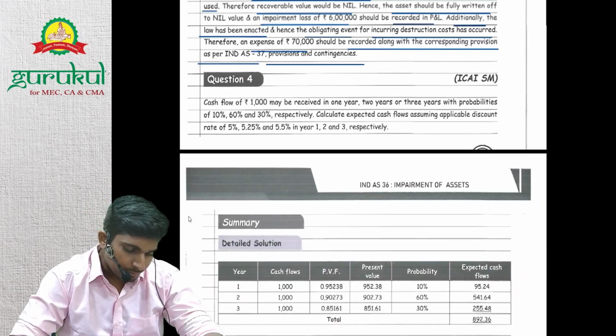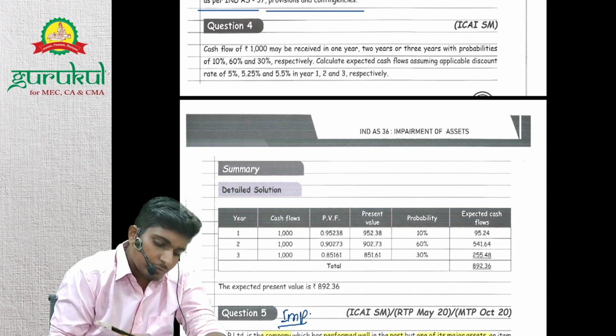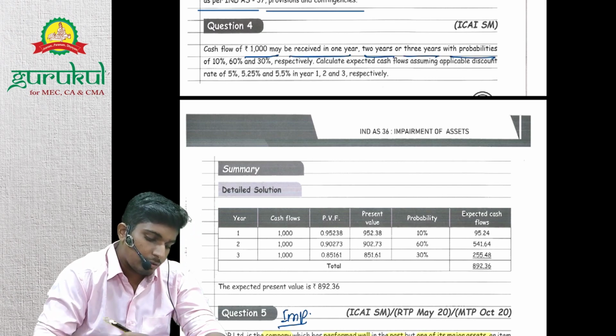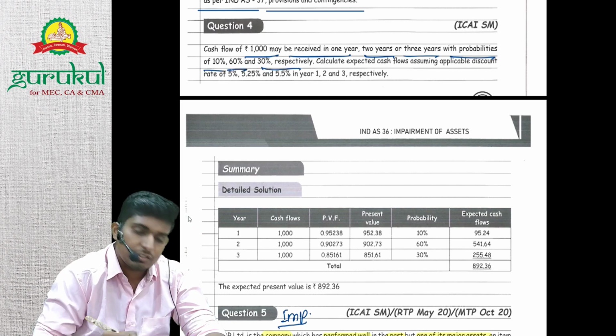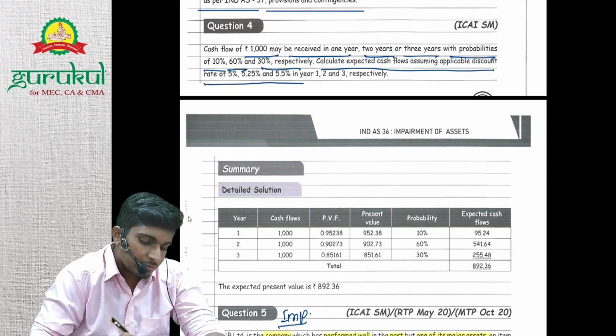Let's do one more sum. So the fourth sum also, let's complete. It's a very small sum. Cash flow 1000 may be received in 1 year, 2 years, or 3 years with the probability of 10%, 60%, 30% respectively. Calculate the expected cash flows using the applicable discount rate of 5%.